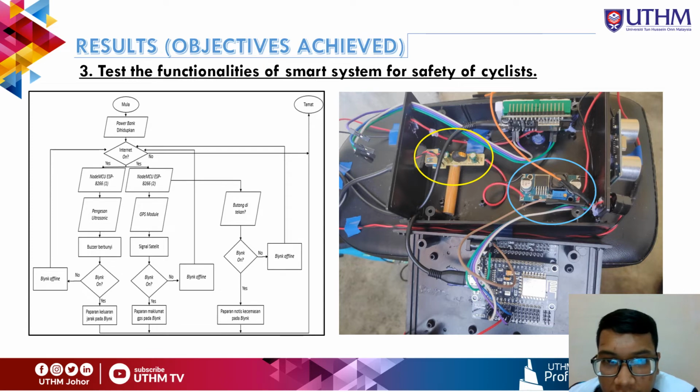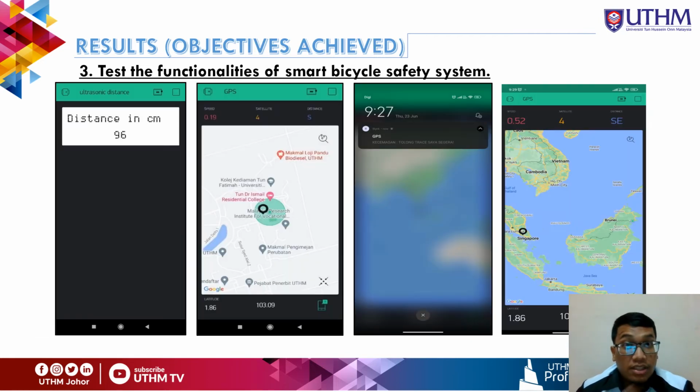As you can see here, we can see the green one. The green one is the USB to the power bank that will supply the NodeMCU 1 and then NodeMCU 2, and this one is the boost converter that will increase the power source from the bicycle. Okay, so everything in the function is already achieved.